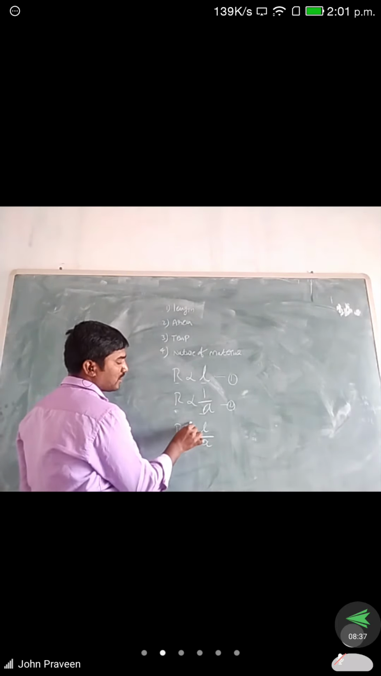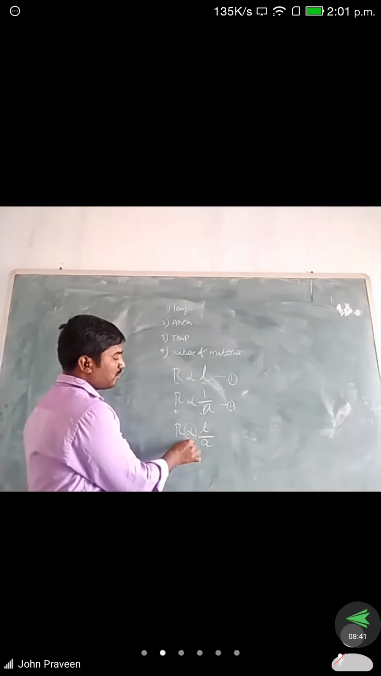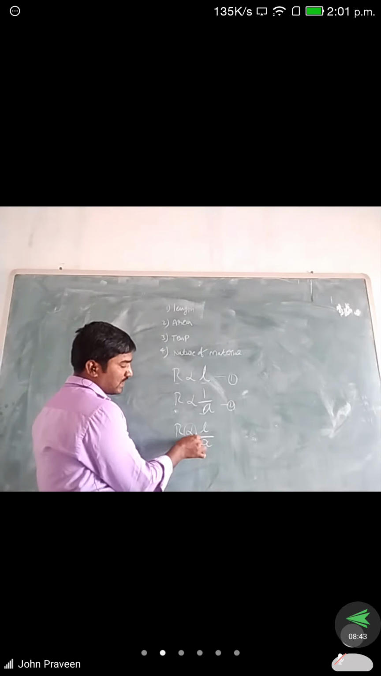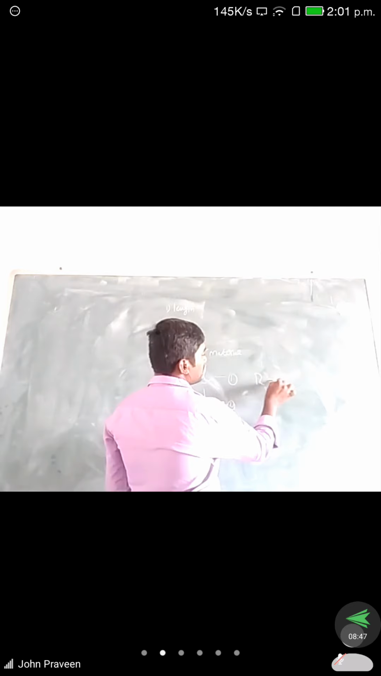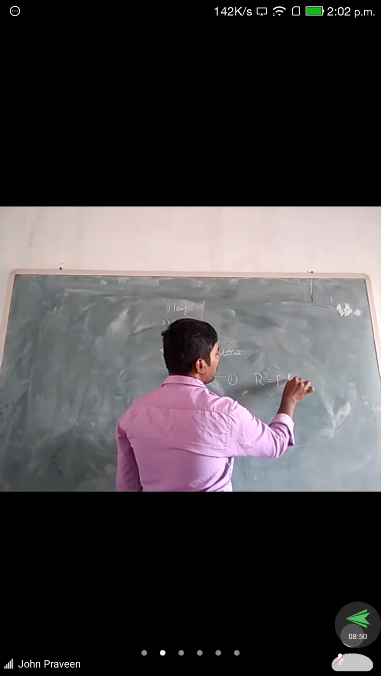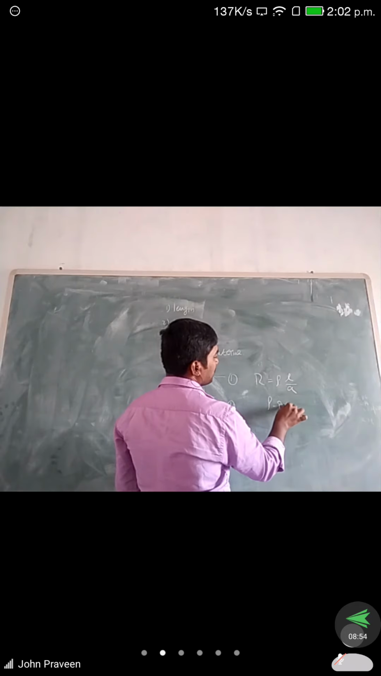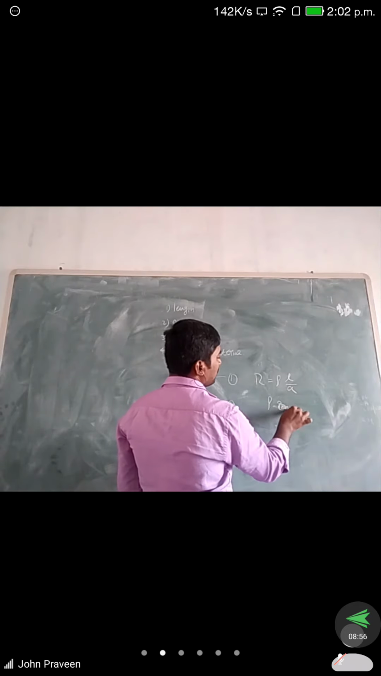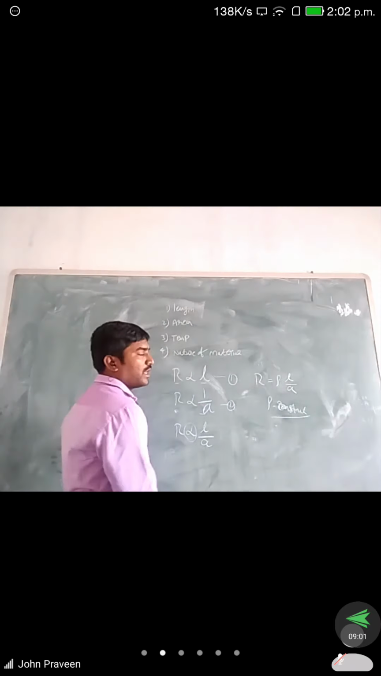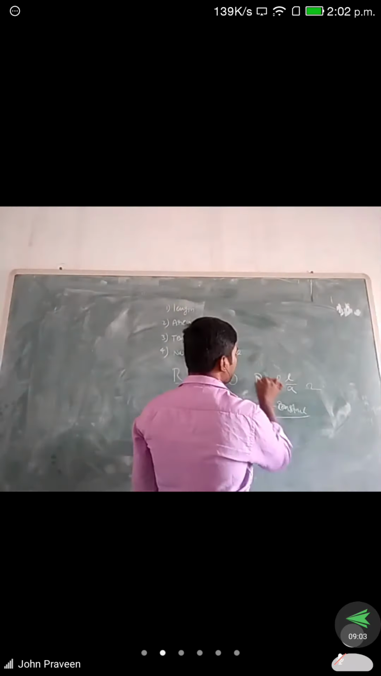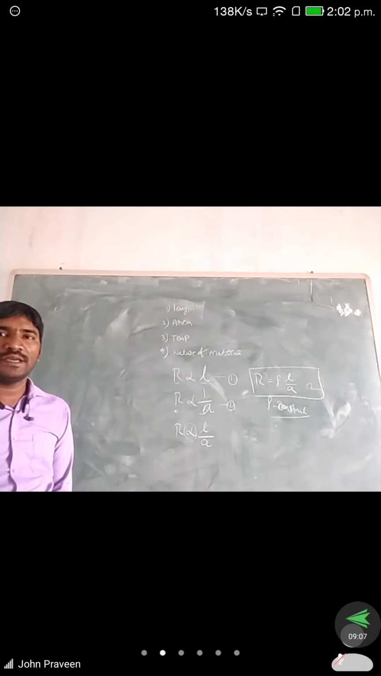Now, in the equation the proportional constant needs to be removed. If you want to remove the proportional constant, a constant should be introduced here. So R is equal to rho into L by A, where rho is a proportional constant. Rho is a constant, with units of ohm-meter. So R is equal to rho into L by A.